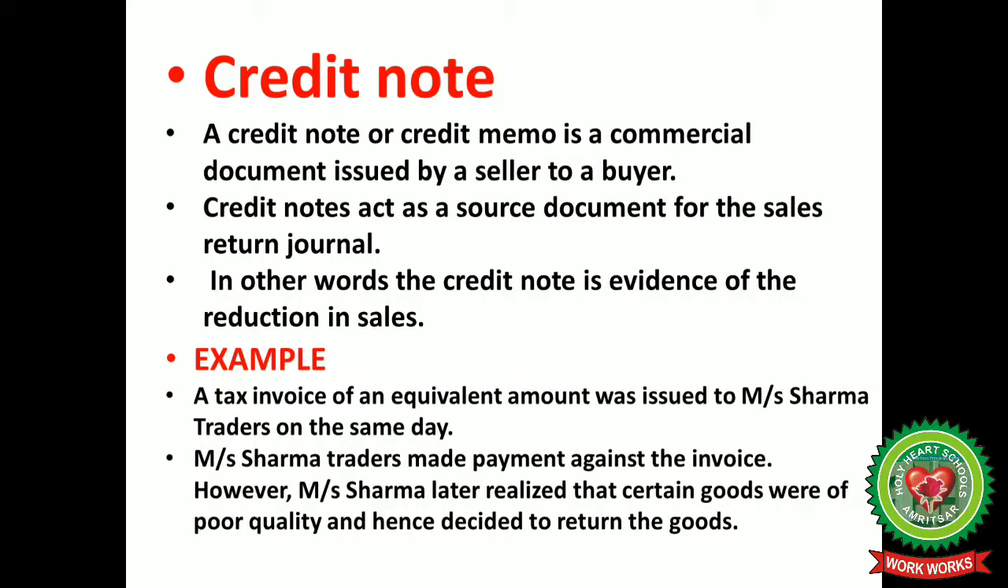So a credit note is a credit memo. It's a commercial document issued by a seller to a buyer. Credit note acts as a source document for the sales return journal. In other words, credit note is an evidence, it's a proof of the reduction in sales. For example, a tax invoice of an equivalent amount was issued to Messrs. Sharma Traders on the same day. Messrs. Sharma Traders made payment against the invoice. However, Messrs. Sharma later realized that certain goods were of poor quality and hence decided to return back the goods.